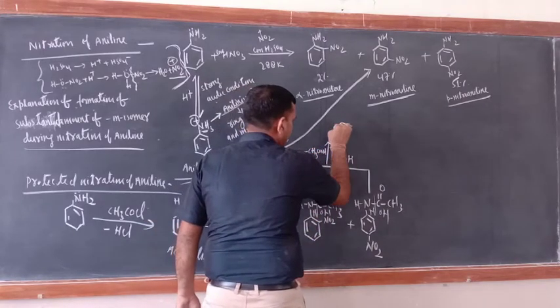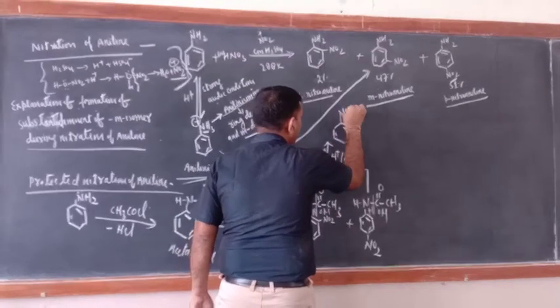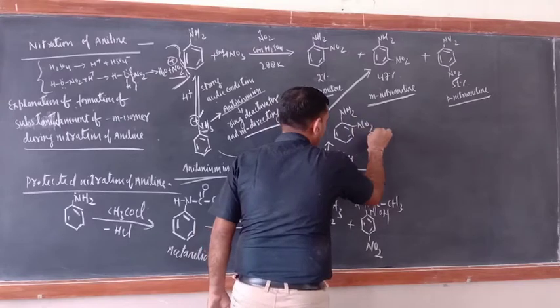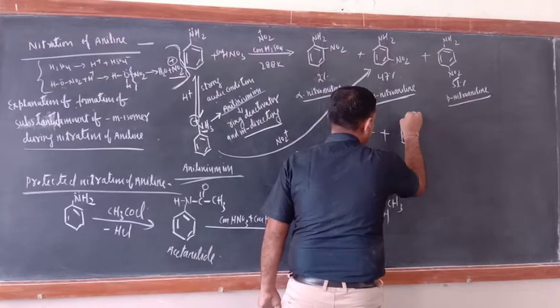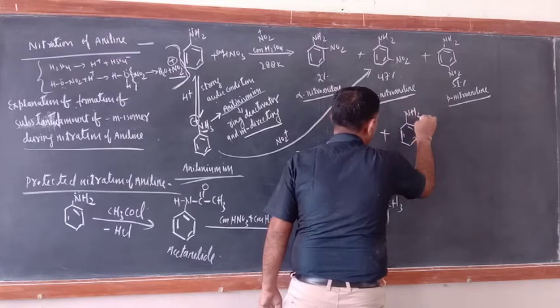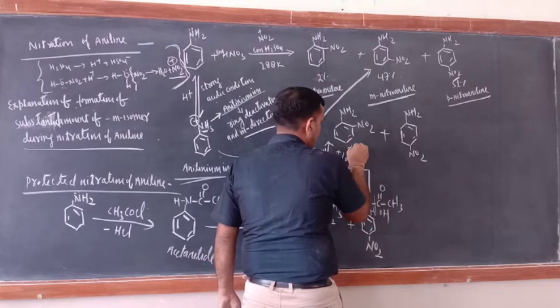And here you will get the NH2 group and NO2. This is ortho-nitroaniline.